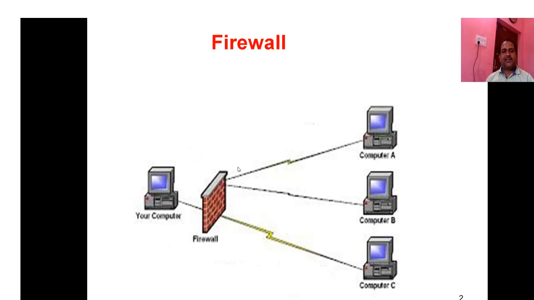It filters the data coming from outside, and if any malicious files are there, such as viruses, worms or spywares, they are killed. Afterwards the pure file is transferred from the network to the concerned system. So this is the job of the firewall. I hope you understand the working of the firewall.